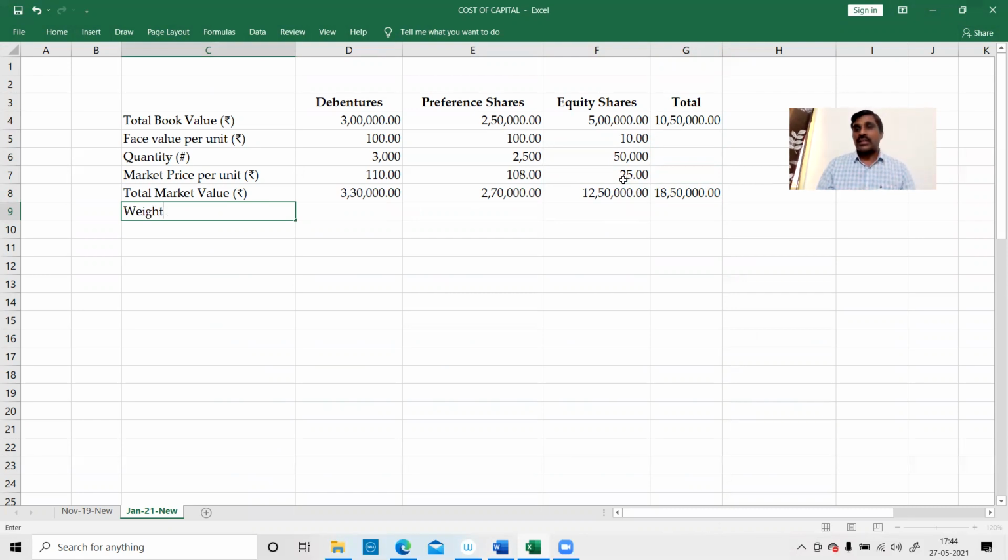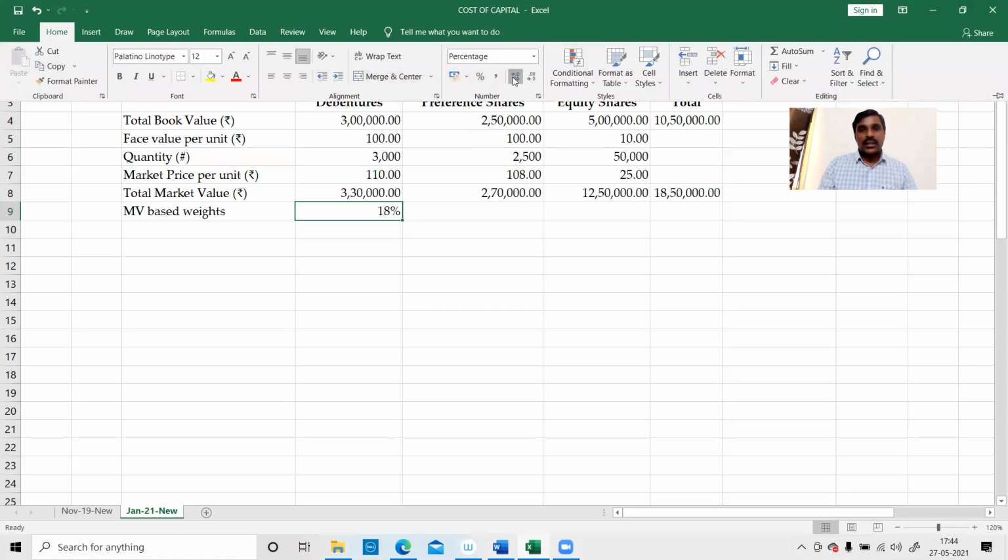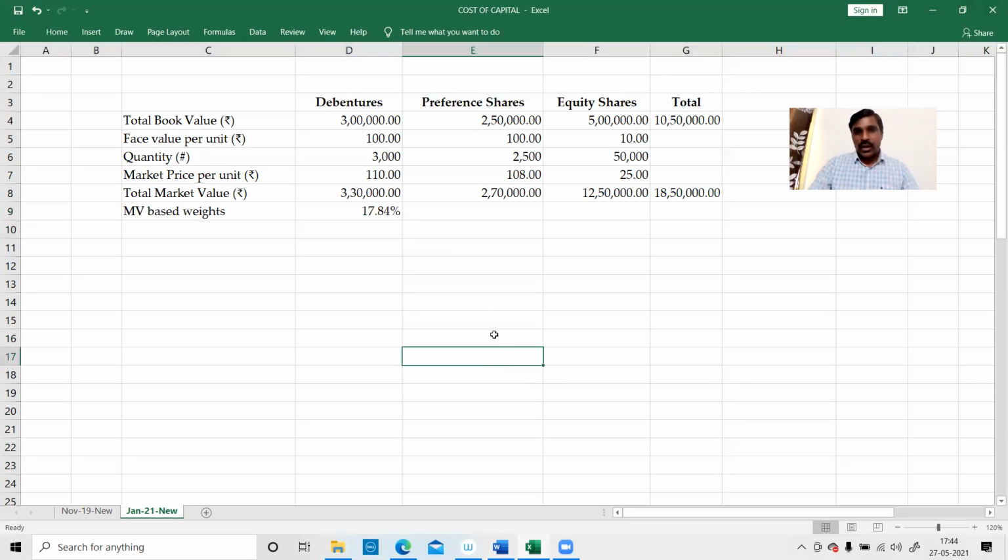Now we have to calculate the weights. Market value based weights. Out of 18,50,000, how much is 3,30,000? It is 17.84%. You understand how I got the 17.84? 3,30,000 divided by 18.5. Similarly, 2.7 divided by 18.5, 12.5 divided by 18.5.